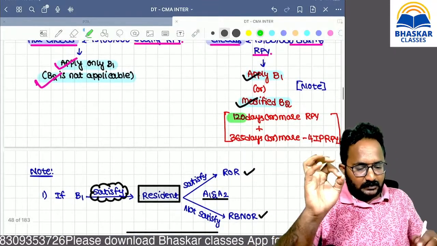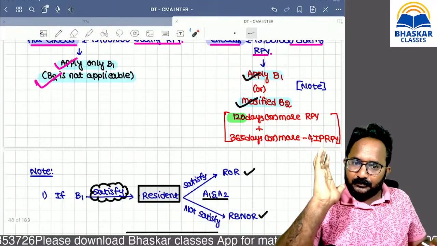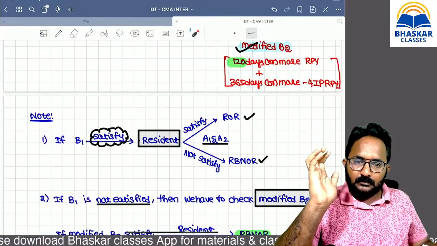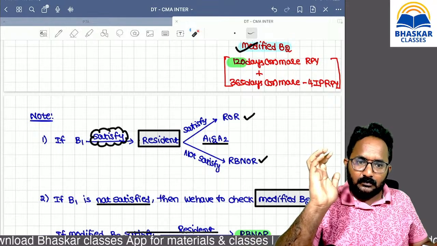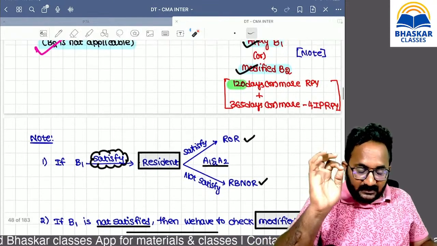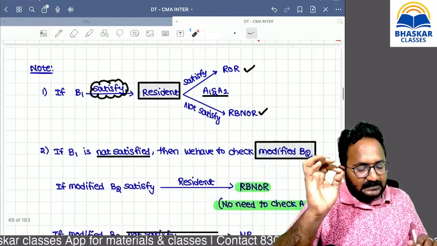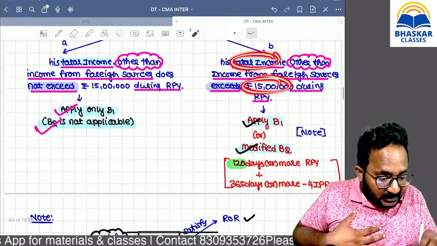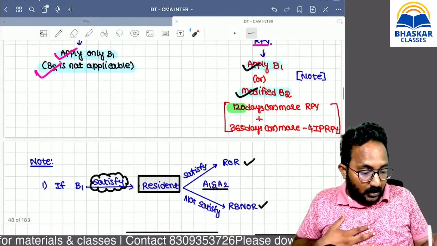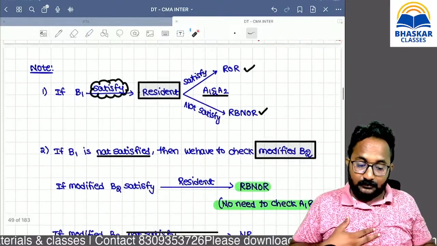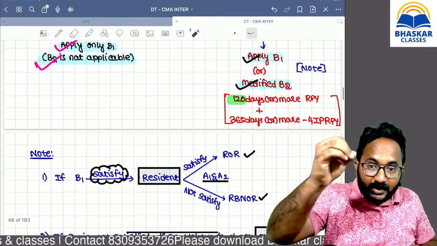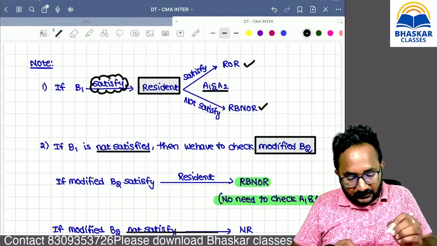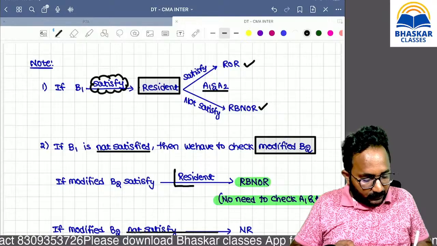Remember, first if B1 is satisfied, then we can check A1 and A2. Next, if basic condition 1 itself is not satisfied, then go with the modified B2. Why, sir? He is an important person having total income of more than 15 lakh. So, if B1 is not satisfied, we will not leave him, and next we have to check the modified B2. If the modified B2 is verified and satisfied, the answer is what?